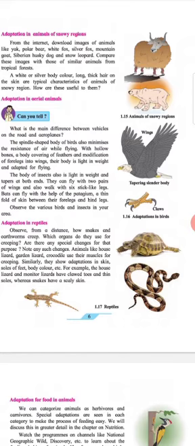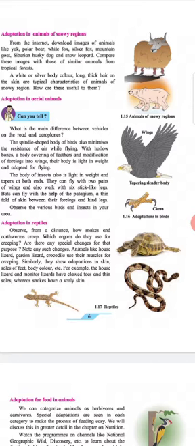From the internet, download images of animals like yak, polar bear, white fox, silver fox, mountain goat, Siberian husky dog, and snow leopard. Compare these images with those of similar animals from tropical forest. A white or silver body color and long thick hair on the skin are typical characteristics of animals of snowy region. How are these useful to them?